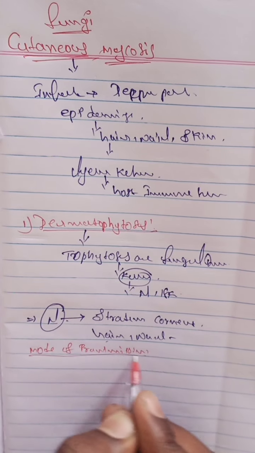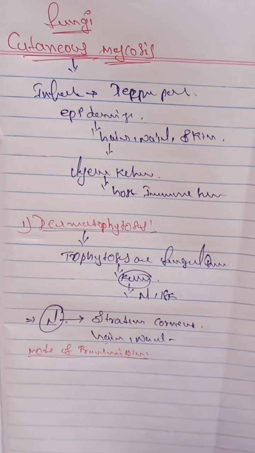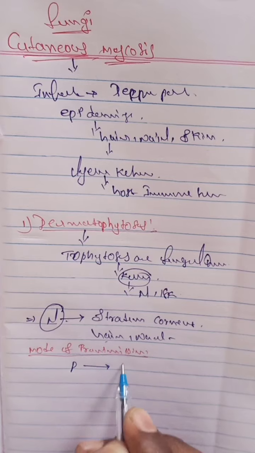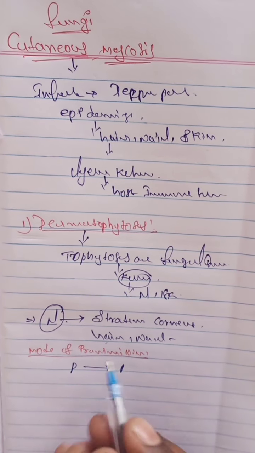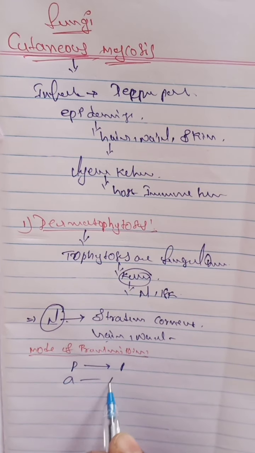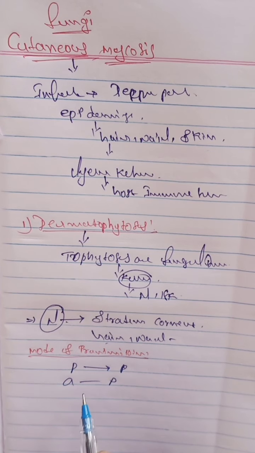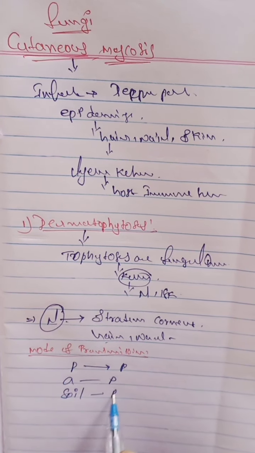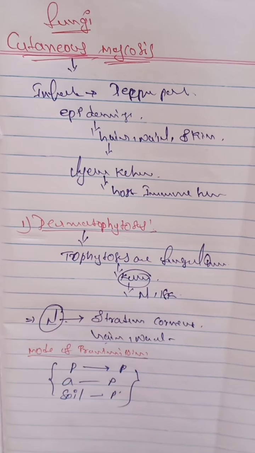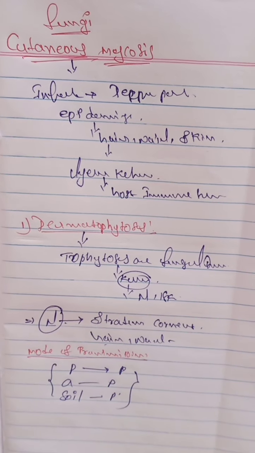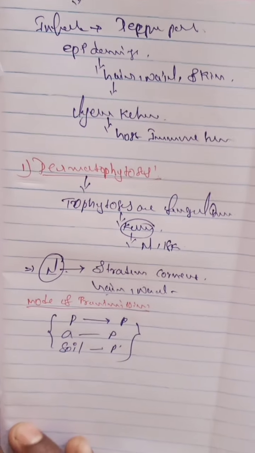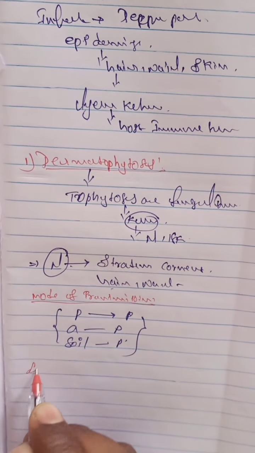The mode of transmission is from one person to another person, or animal to person, or the next one, soil to person. This is the mode of transmission. And the next one, what are the symptoms of this particular cutaneous mycosis, especially dermatophytosis? What are the symptoms?